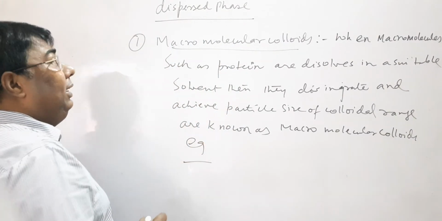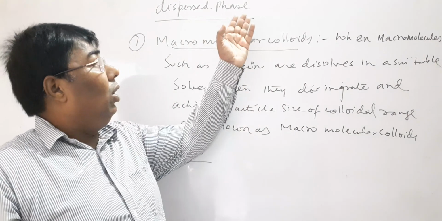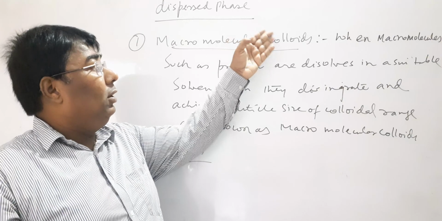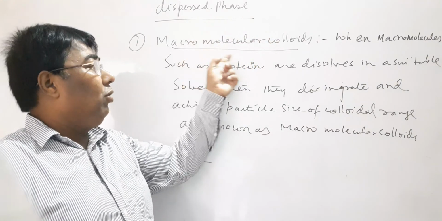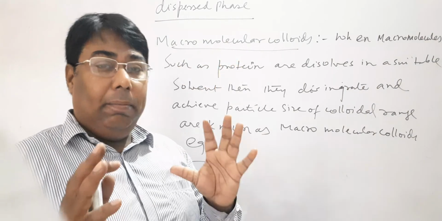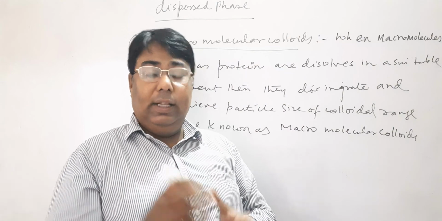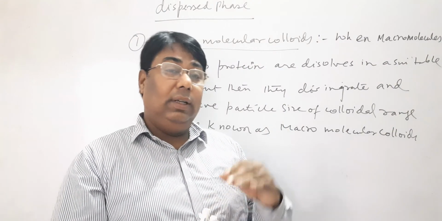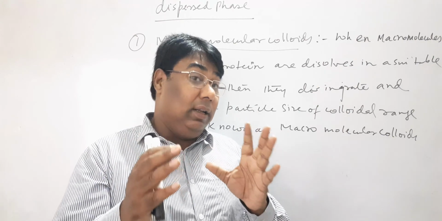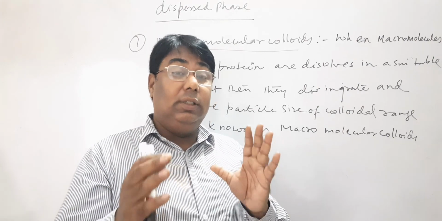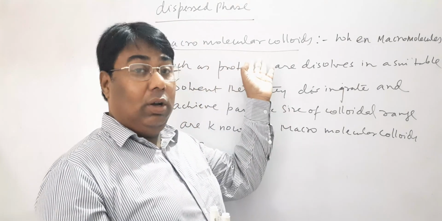Now students, we discuss the classification on the basis of particle of the dispersed phase. Number one, macromolecular colloids. When macromolecules, that means bigger molecules, are dissolved in a suitable solvent, then they start to disintegrate and achieve the particle size of colloidal range, then it is said to be macromolecular colloids.